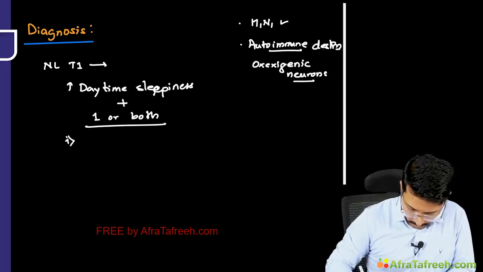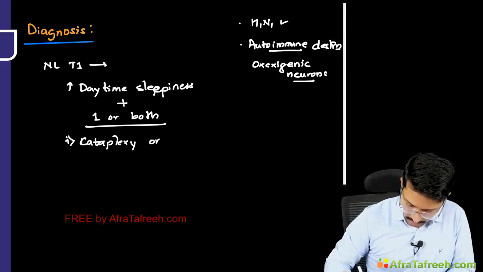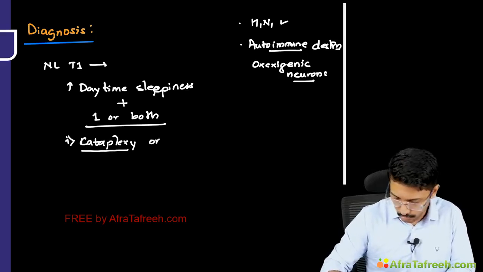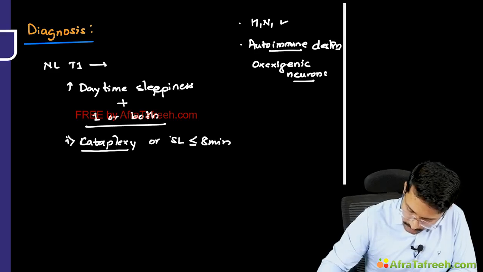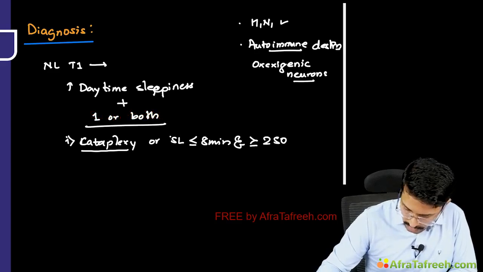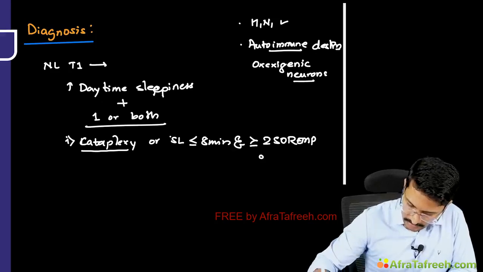Number 1, you have either cataplexy, or cataplexy is there, it is enough, or you have sleep latency of less than or equal to 8 minutes and more than or equal to 2 sleep onset REM phases on multiple sleep latency study.